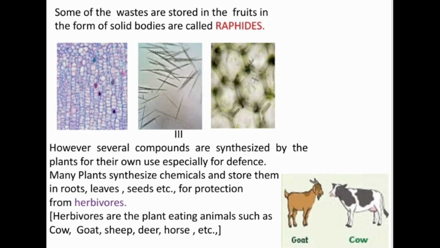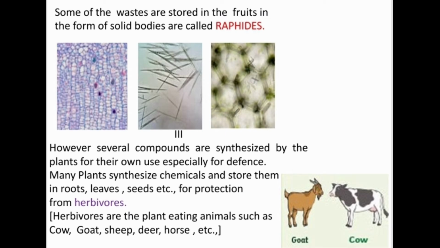However, several compounds are synthesized by the plants for their own use, especially for defense. Defense means plants defending themselves from enemies. When some organisms or other factors spoil them, plants release some waste substances to defend themselves.